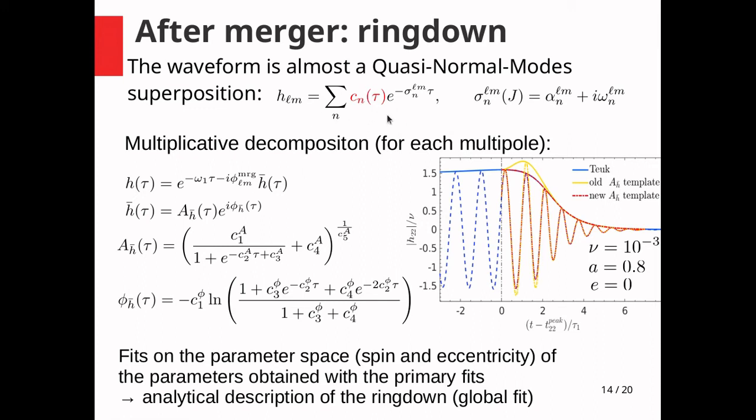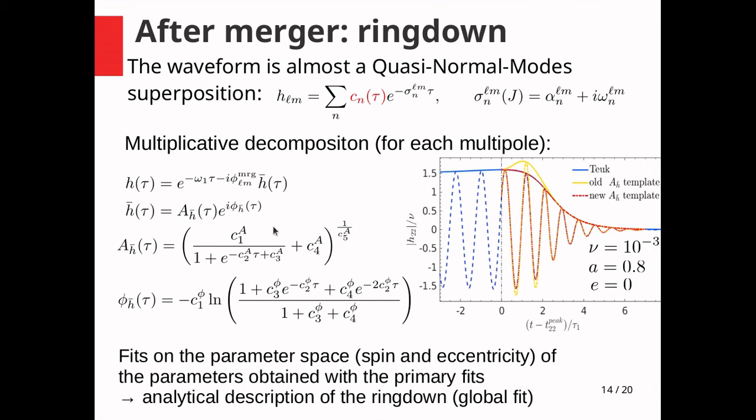So we have to take into account this effect, and one way of doing so is to factorize the fundamental quasi-normal mode and fit the remaining part of the signal on numerical data. So here there are two templates, an amplitude template and a phase template. There are many free parameters, but some of them can be constrained by requiring the continuity between the waveform before and after the merger, so the continuity at merger.